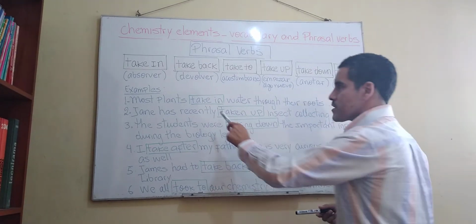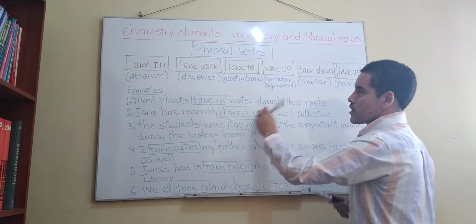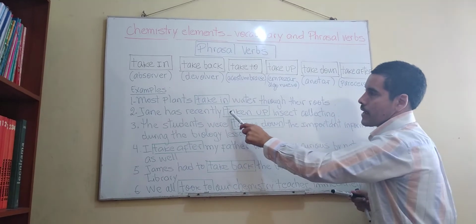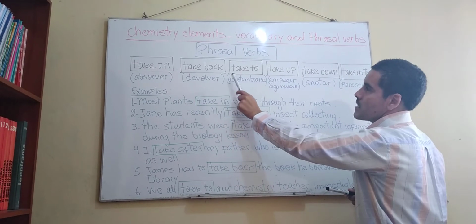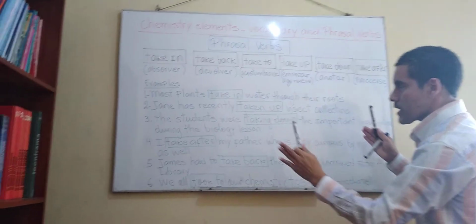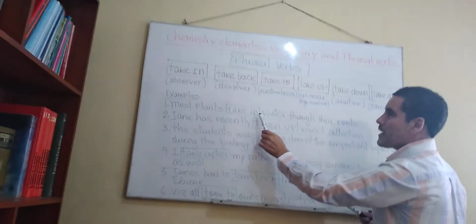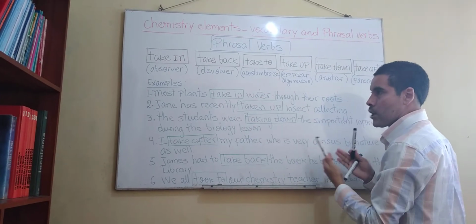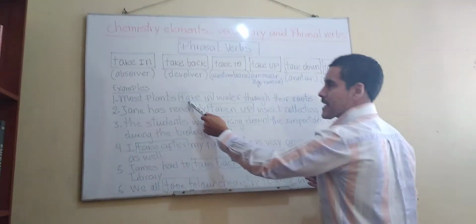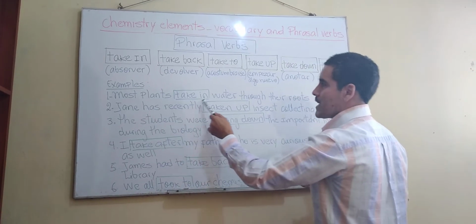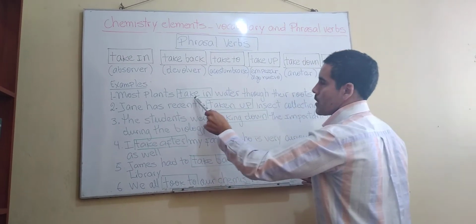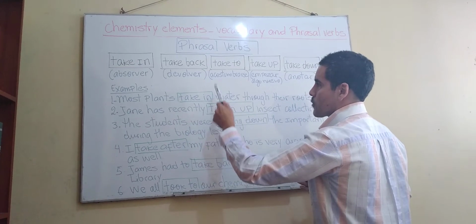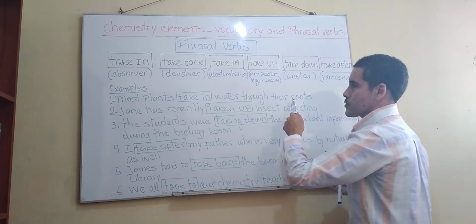So, as you can observe, those phrasal verbs go in different tenses. Como pueden ver, estos verbos frasales no siempre van en tiempo presente, ¿no? Tienen que darse cuenta de que van en diferentes tiempos de acuerdo al contexto, a la oración, ¿no? En el primer caso, observemos, most plants taking water through the roots. Está en tiempo presente, ¿no? Right? Taking, absorben, taking water through the roots.